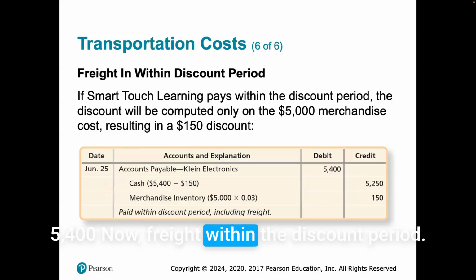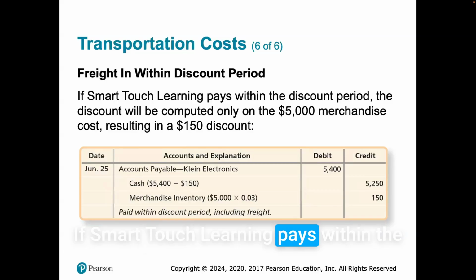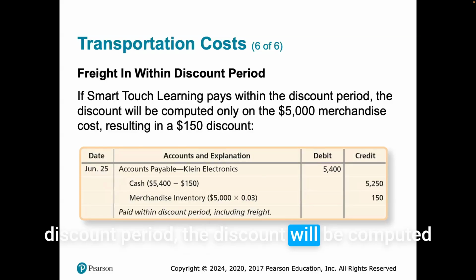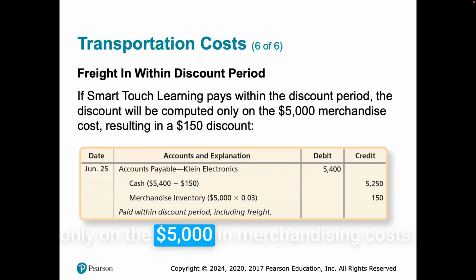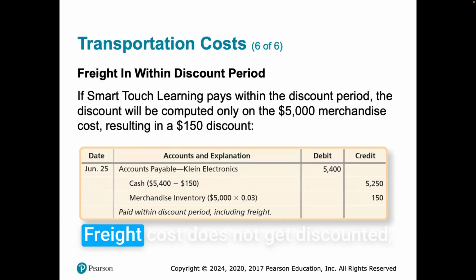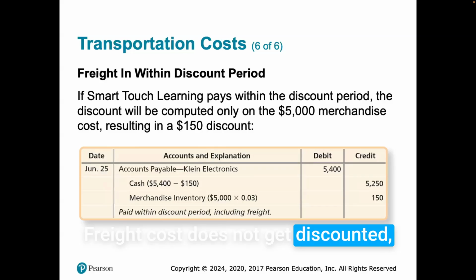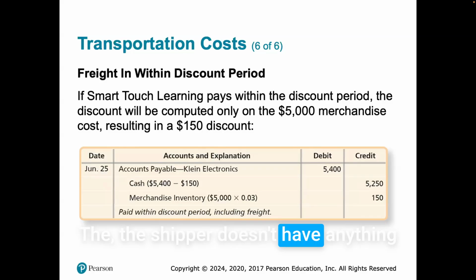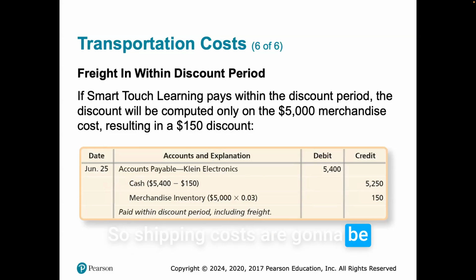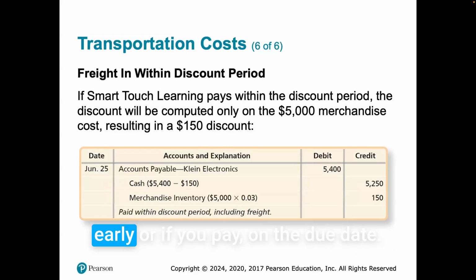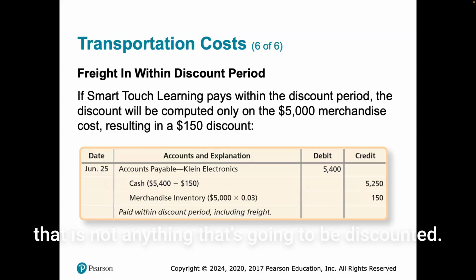Now, freight within the discount period. If Smart Touch Learning pays within the discount period, the discount will be computed only on the $5,000 of merchandise cost. Freight cost does not get discounted. The shipper doesn't have anything to do with that discount, right? So shipping costs are going to be shipping costs regardless if you pay early or if you pay on the due date. Shipping is always going to be the same. So that is not anything that's going to be discounted.